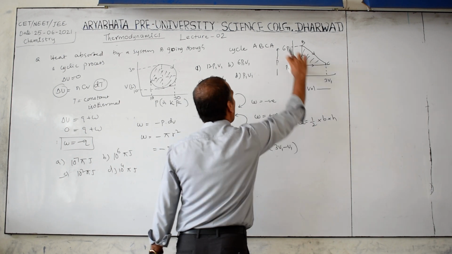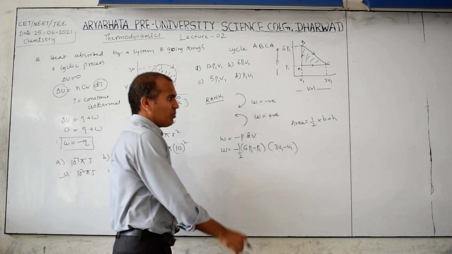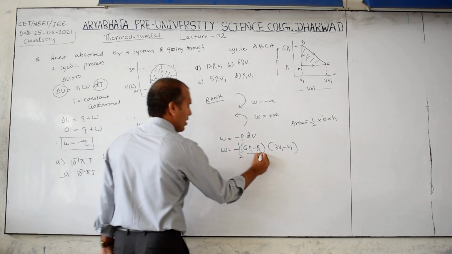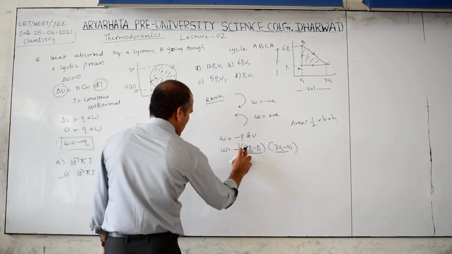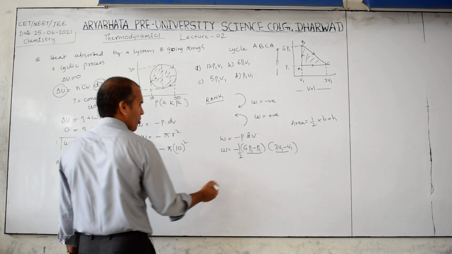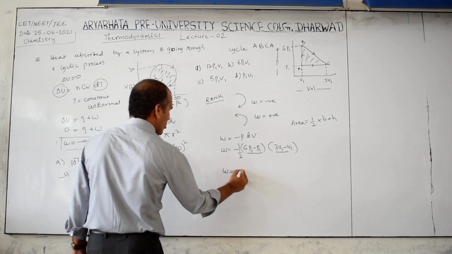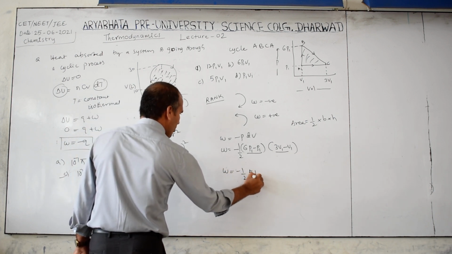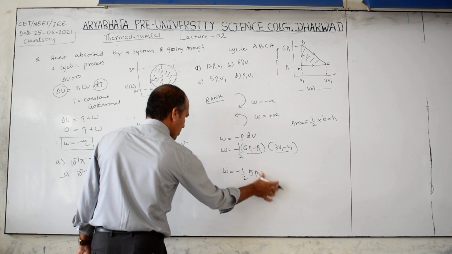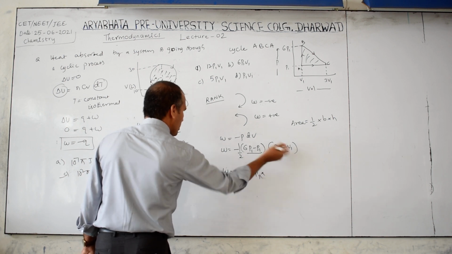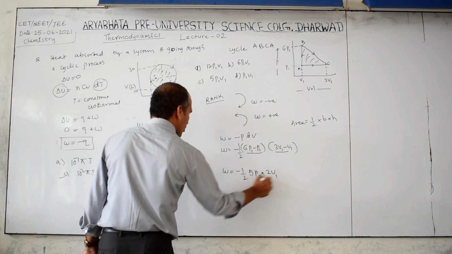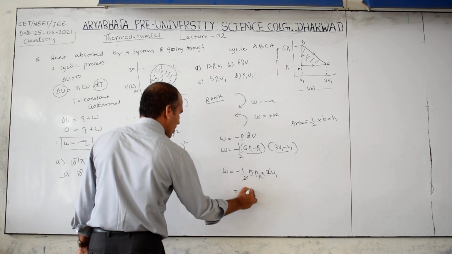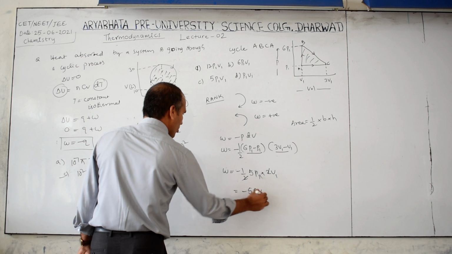Height is how much here? This is 6P1 minus P1 is the height, and this is the base. Like this we can calculate. 6P1 minus 1P1 is what? W is equal to minus half of 5P1, and 3V1 minus 1V1 is 2V1. Therefore this is cancelled. Therefore minus 5P1V1.